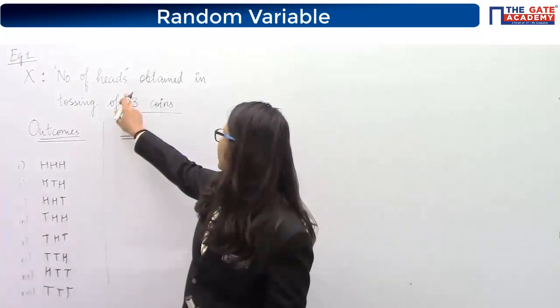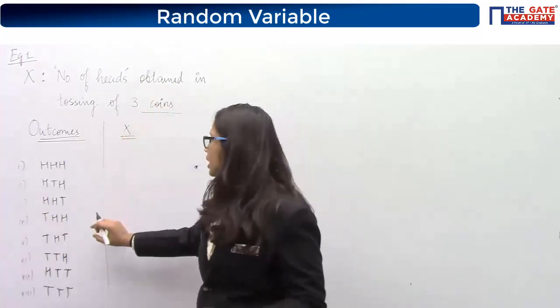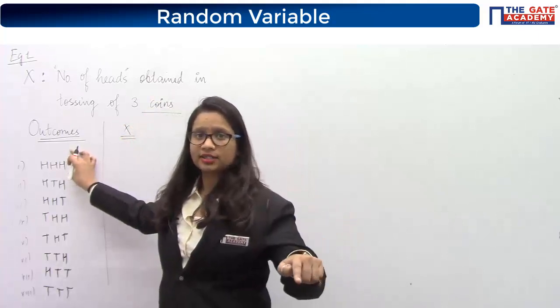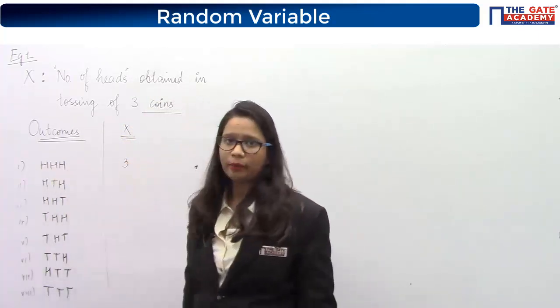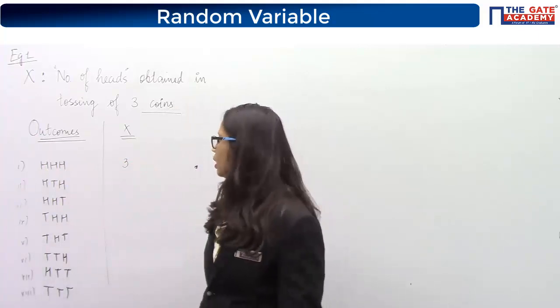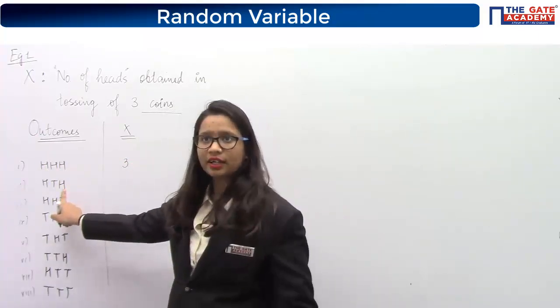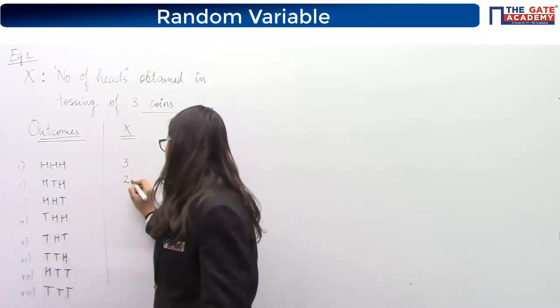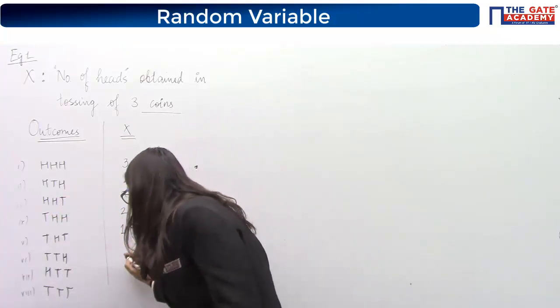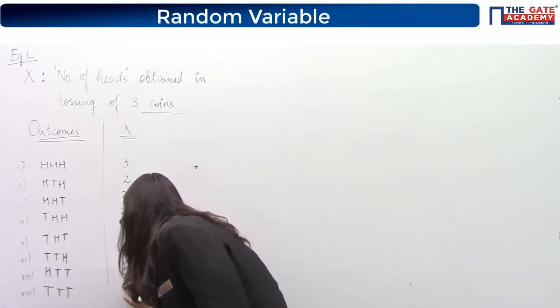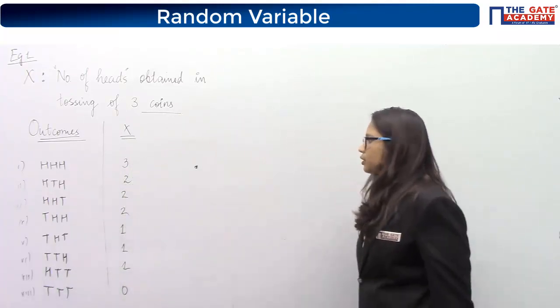X is the number of heads obtained in tossing 3 coins. If this outcome occurs, then your x value will be 3 heads, that is 3. Why 1? It will not be 1, it will be 3. For this case, how many heads are occurring? 2 heads are occurring. So, x value is 2. Similarly, for this also 2, this also 2. But for this, it will be 1, 1, 1, and lastly will be 0.